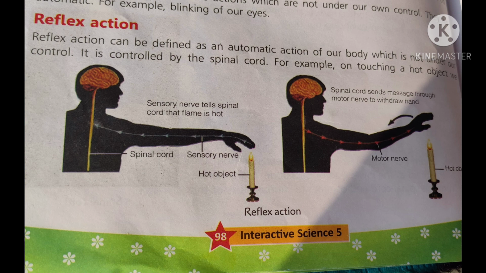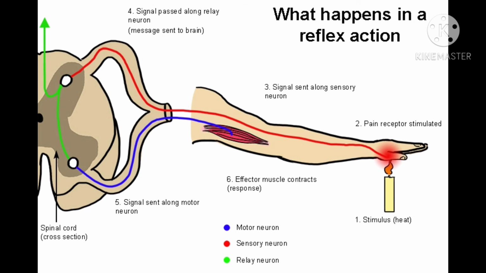As you touch any hot object, you pull away your hand immediately. This is due to the action of the spinal cord, and this action is reflex action.